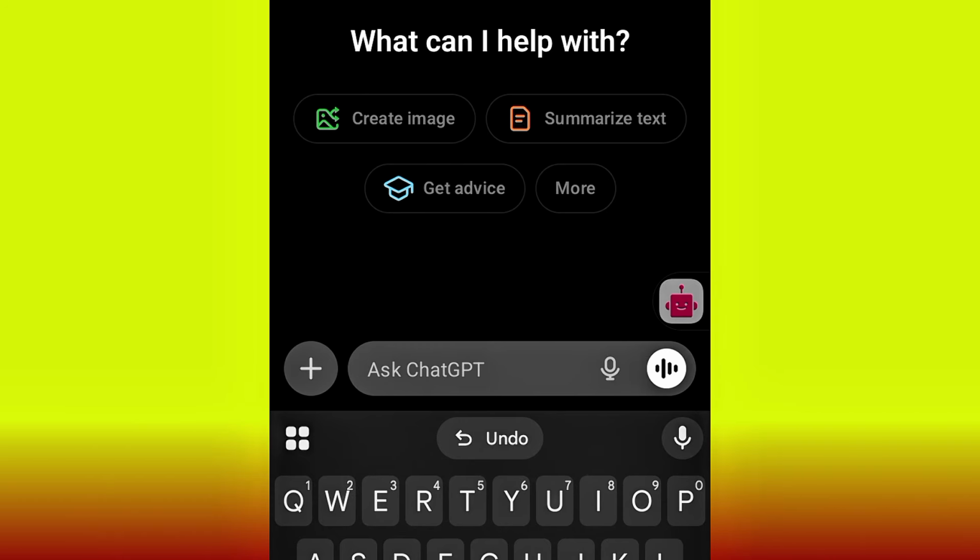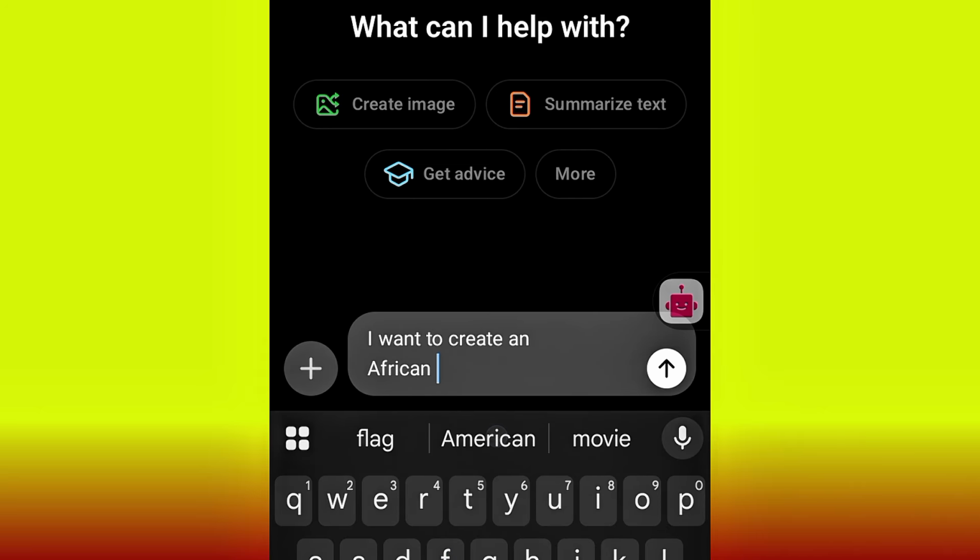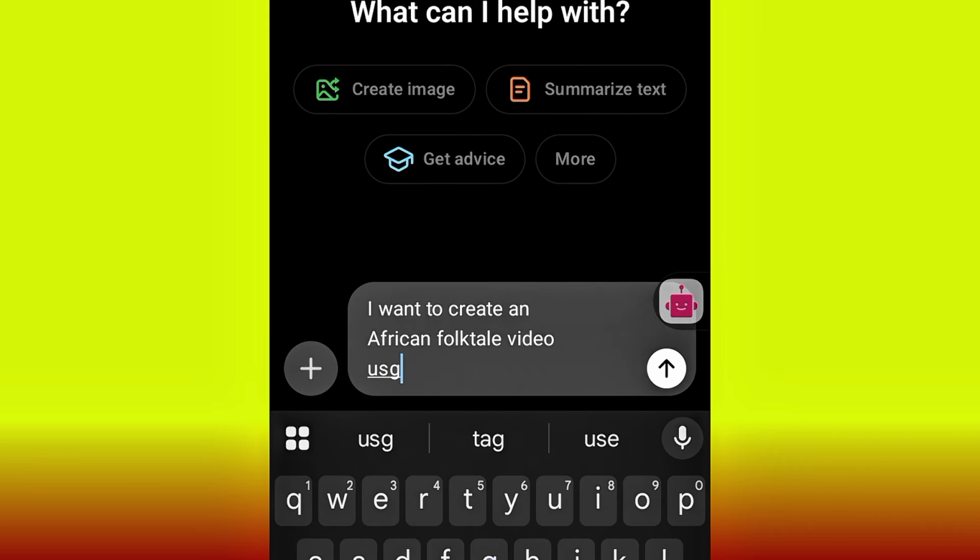Okay, so this is how I was able to get the prompt. I come here to my ChatGPT and I tell ChatGPT that I want to create African folktales videos.